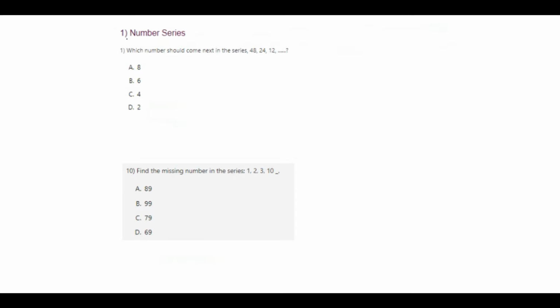So our first type of question is number series, as I discussed. Let's see. Which number should come next in the series 48, 24, and 12? When you see this 48, 24, and 12, you can find out that all these are even series, which means 12 twos are 24, and in the same way, 24 twos are 48.